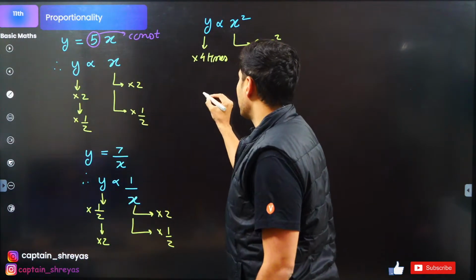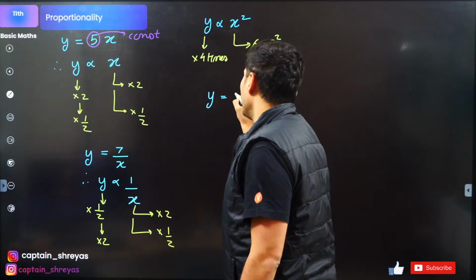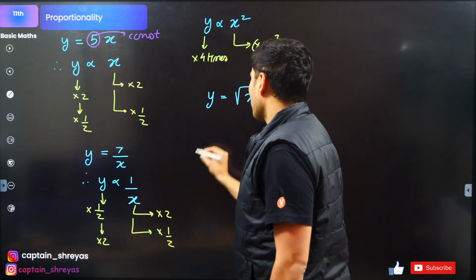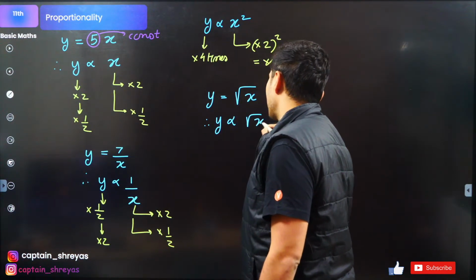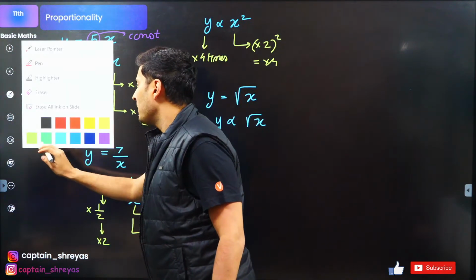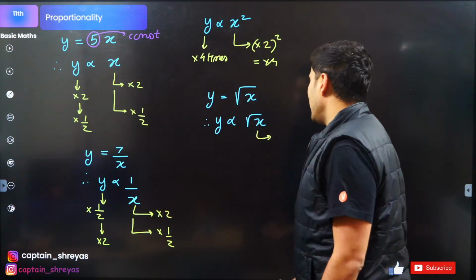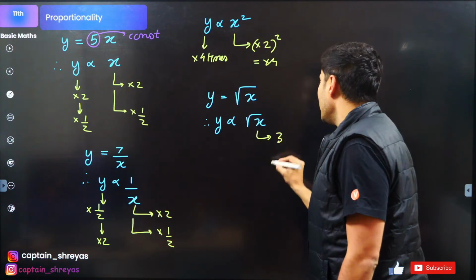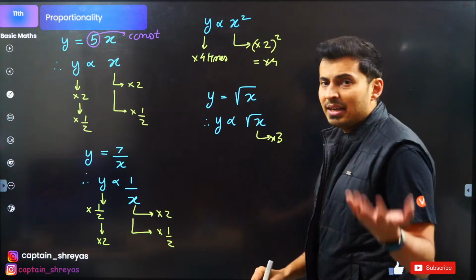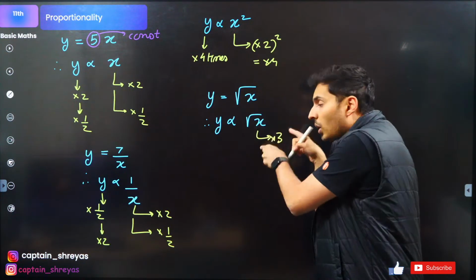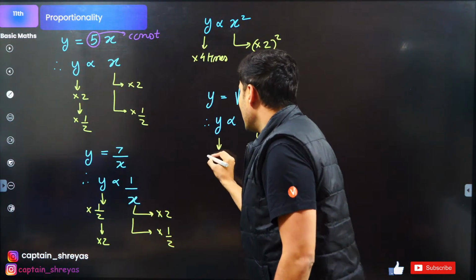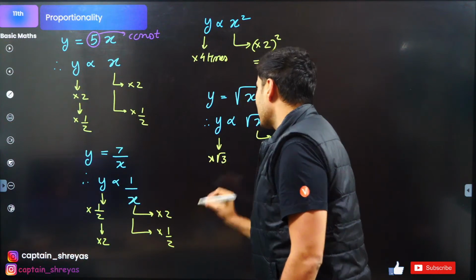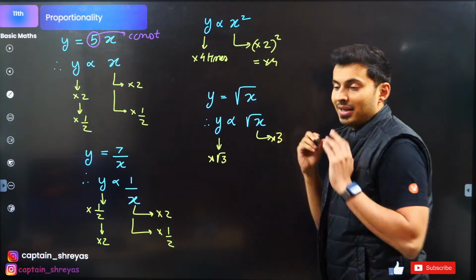Y is equal to root of x. Therefore, y is proportional to root of x basically. So what will happen if x is made 3 times? If x is made 3 times, then root of x, which will be root of 3, that means y will become root 3 times.